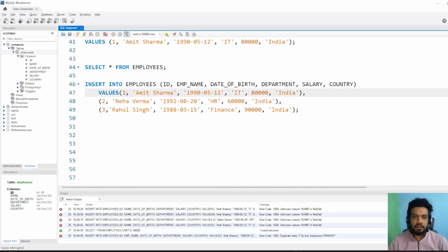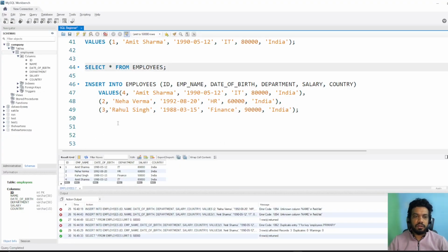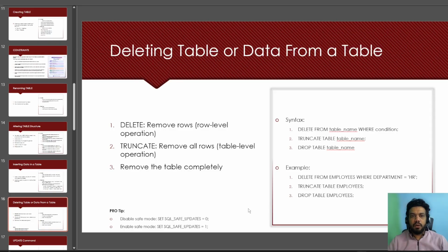And then maybe instead of 1, we can provide the ID as 4, because 4 will be unique. And let's run this. So now you can see that it worked, and if I run it, ID will have unique keys only 1, 2, 3, 4. So now we will look at how to delete a table or data from a table.